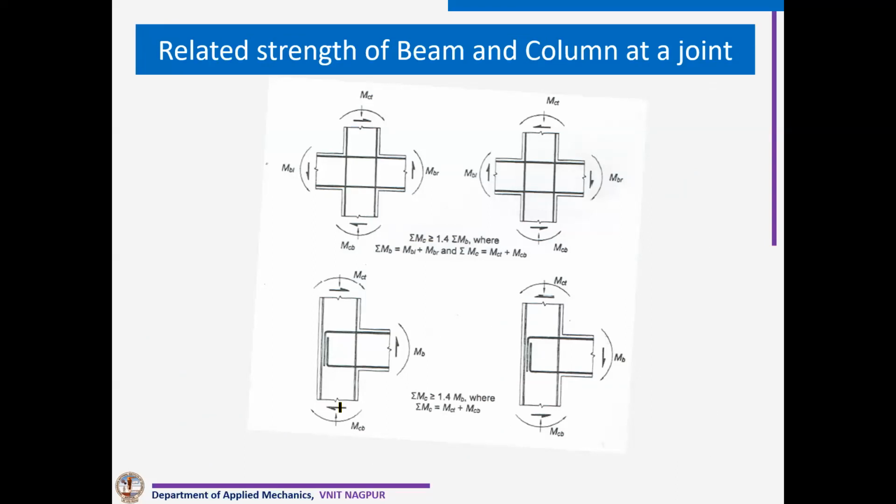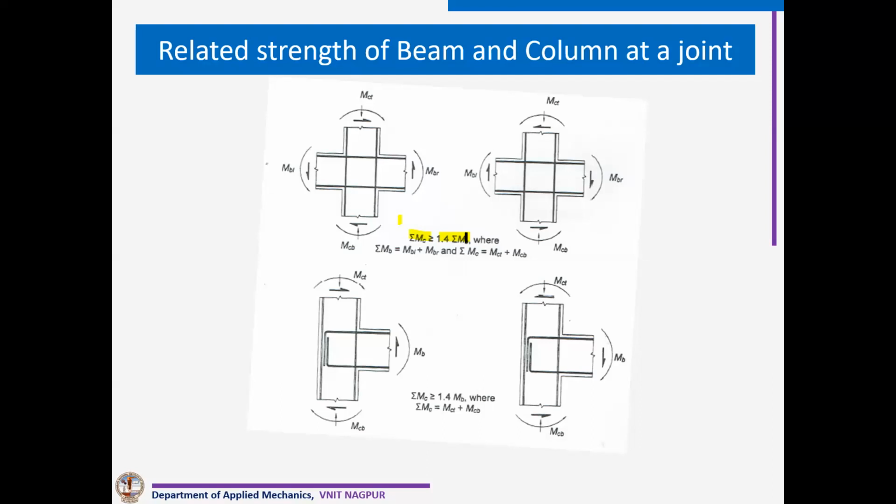There are certain additional checks also which are coming up now in IS 13920. Now the job of the structure designer is increasing. All our calculations are getting doubled. Though there will be economy in the structure, the structure designer's work is almost increasing by 33%. Because at each joint in both directions, we have to make sure that the summation of strength of columns at that particular joint is more than 1.4 times the strength of beams at that joint, in that plane.